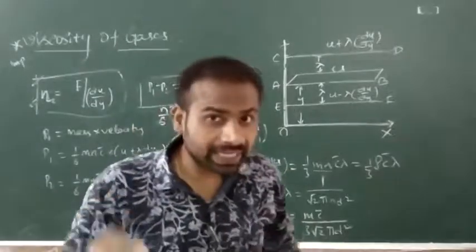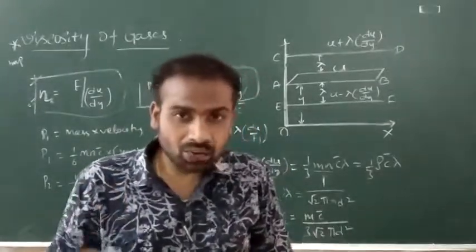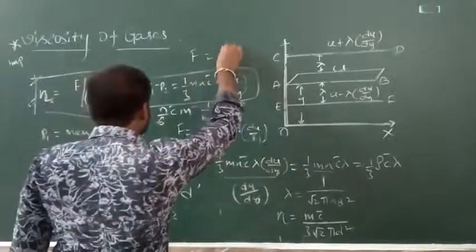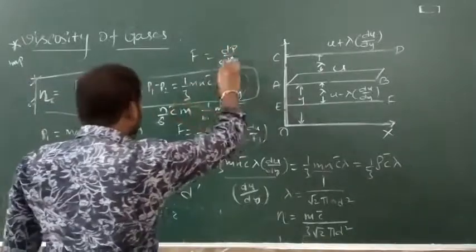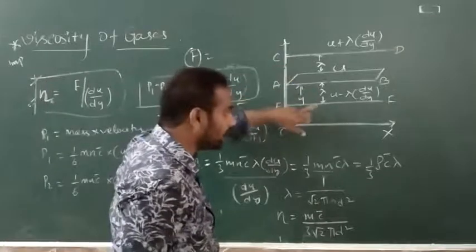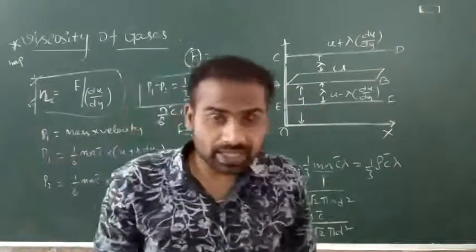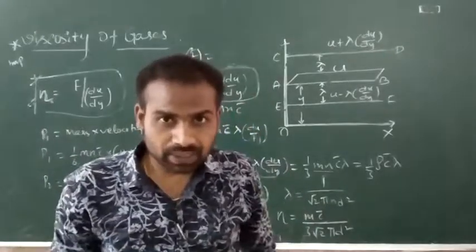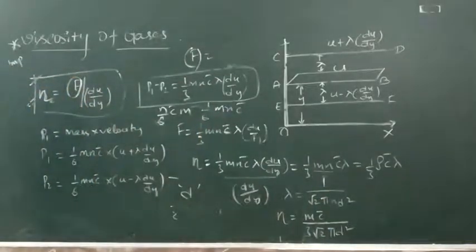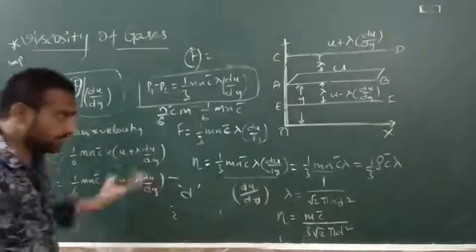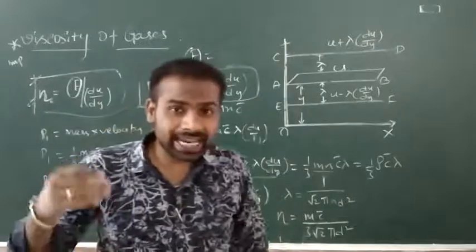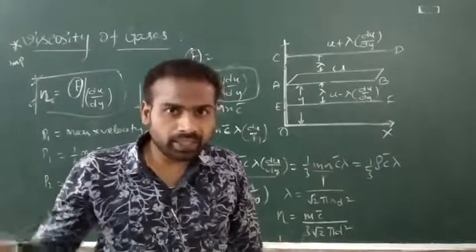Now according to Newton's second law, what is force? F is nothing but the change in momentum, dp by dt. Here we have to find this force. Whatever tangential force is acting on the EF layer, that tangential force is our viscous force. The phenomenon is nothing but viscosity. If you find F, you will get eta. That is our target. So to find F, we need to find the change in momentum.